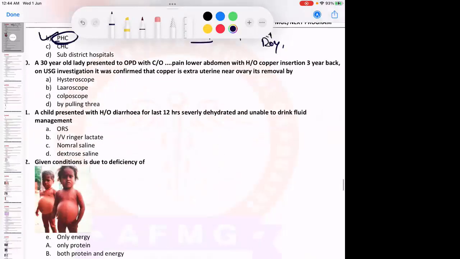A 30-year-old lady presented to OPD with complaints of pain in the lower abdomen with a history of copper T insertion 3 years back. Ultrasound confirmed that the copper T is in the extrauterine space, usually near the ovary. So the copper T has been displaced from the uterus. Very good.